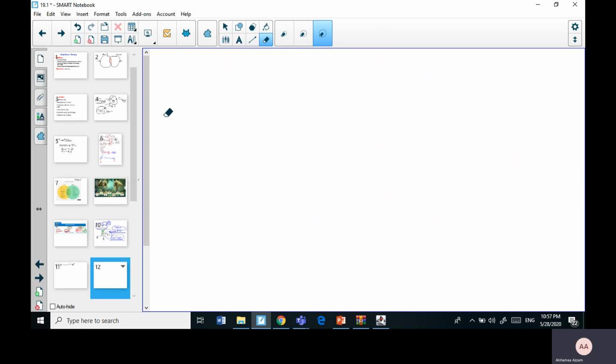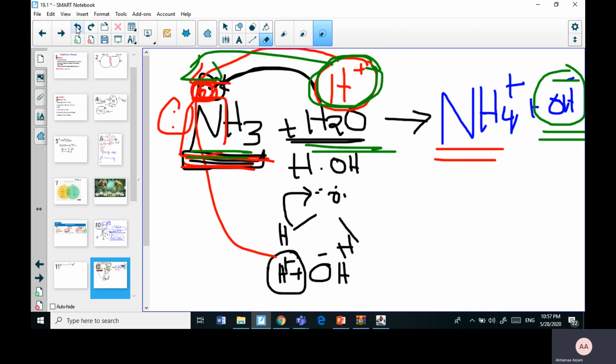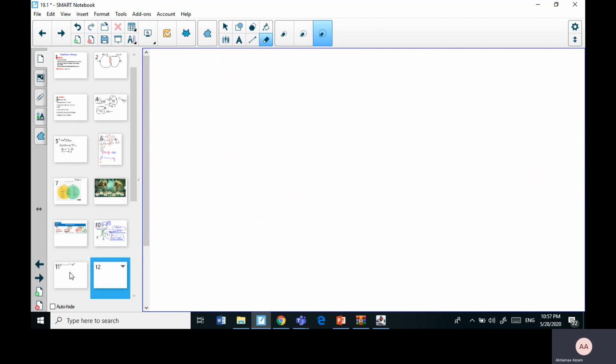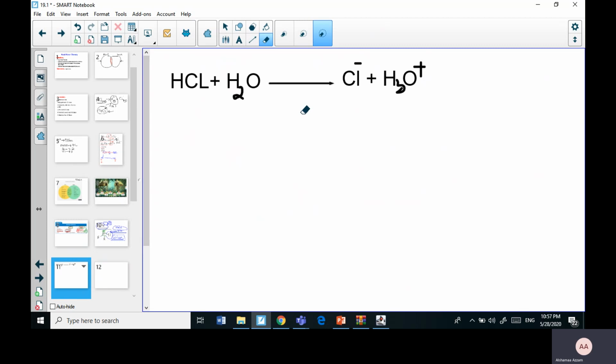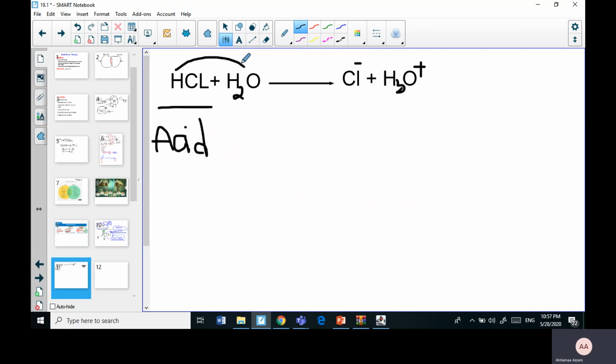Now let's see again what we have. According to Bronsted-Lowry, HCl is an acid. Why? Because it is a proton donor. So what did water work as here? It was a proton acceptor. And according to Bronsted-Lowry, a proton acceptor is a base.